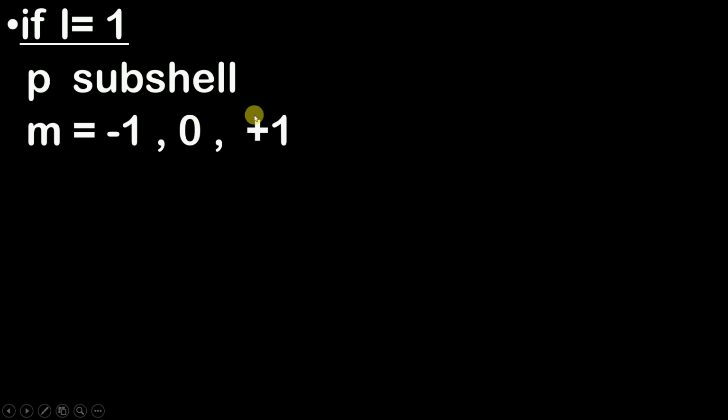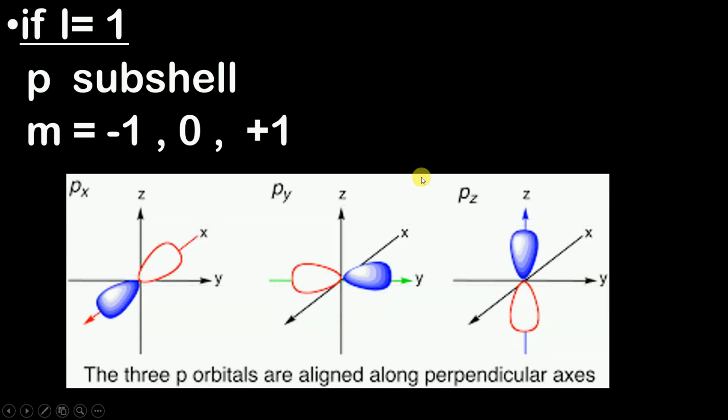Now how many values of m are here? 1, 2 and 3. Since there are 3 values of m, the p subshell will contain 3 orbitals: px, py, pz. Why is it named px?